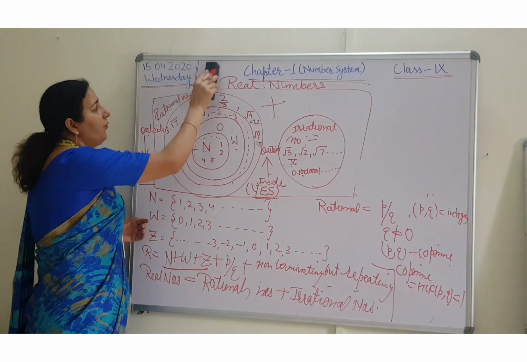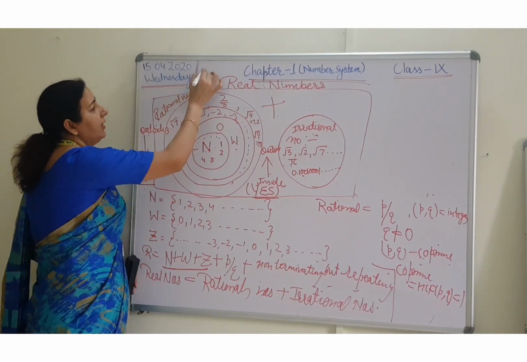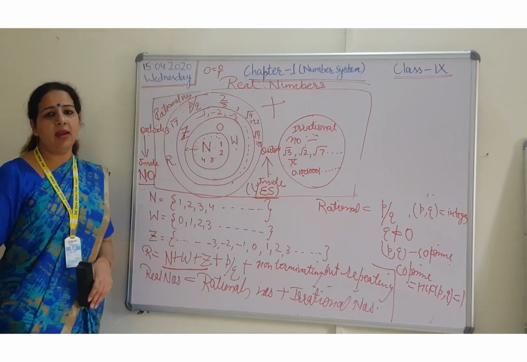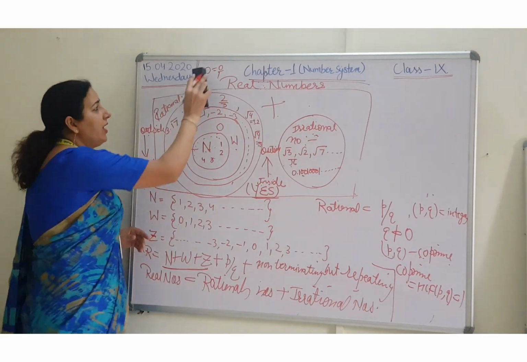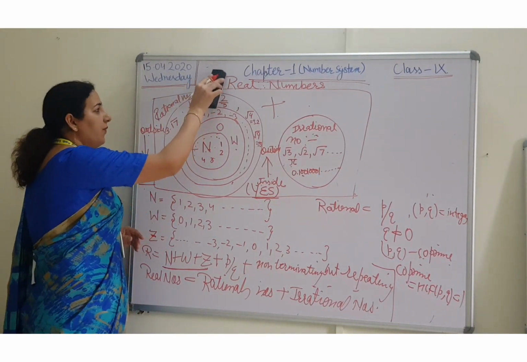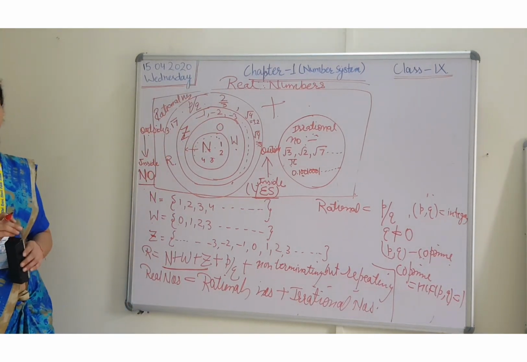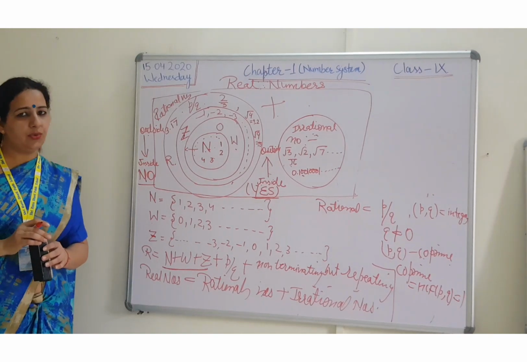In fact, 0 can be written in the form of p by q, that is 0 by 1. So every natural number, every whole number, every integer can be written in the form of p by q.